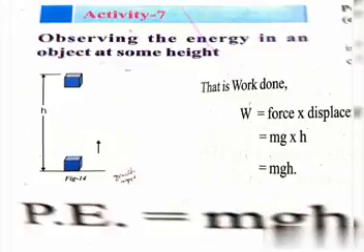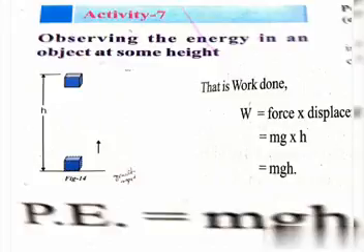W is equal to force times displacement, W = F × S. To raise the object to a certain height we apply a force, and that force is equal to the weight of the object. The weight of the object is mg. That's why in the place of force we write mg.